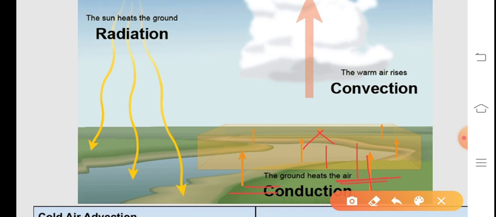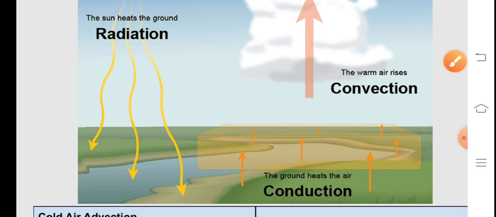Thus, heat is passed from the warmer earth to the cooler air. This process is known as conduction.